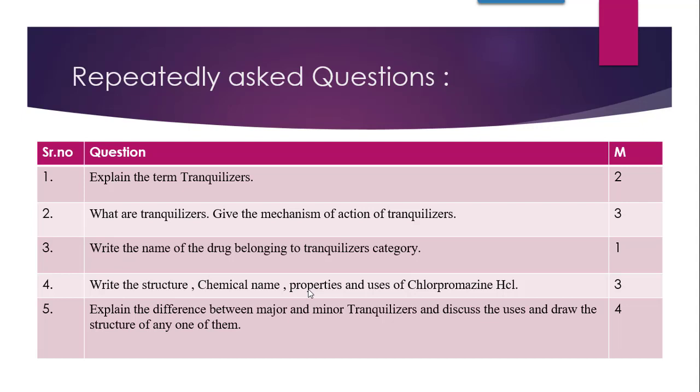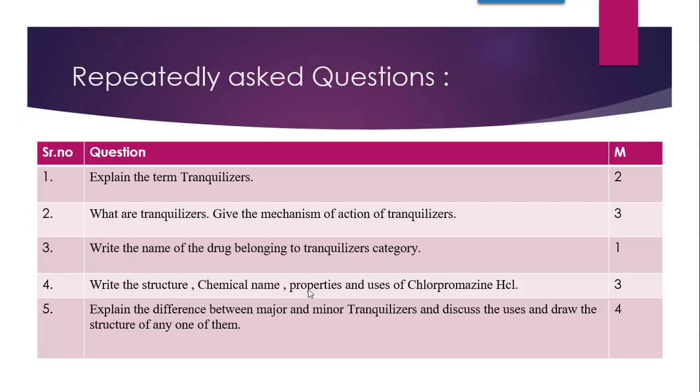Then the next question: write the structure, chemical name, properties and uses of chlorpromazine hydrochloride. Here you can mark that besides the general questions on tranquilizers, one important drug we have found is chlorpromazine hydrochloride. They have asked everything: structure, then its IUPAC name, then the properties and uses. That means the complete drug chlorpromazine you are supposed to do, which is for 3 marks.